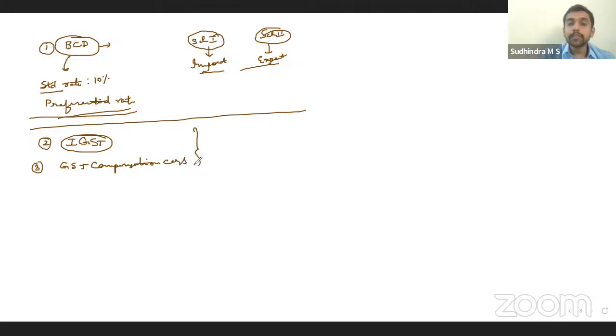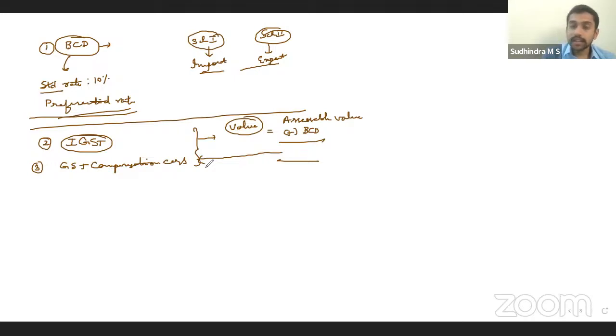Now, for the purpose of calculating IGST and compensation cess, what is the value? Value will be the assessable value as per section 14 that you would have computed for the purpose of calculating BCD. To that, I have to add BCD. Yes. Assessable value plus BCD, on this will apply the GST rates. Correct? That is the value on which IGST and compensation cess, as the case may be, will be computed.